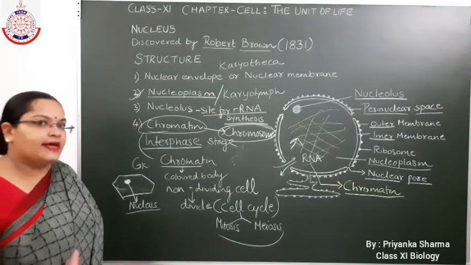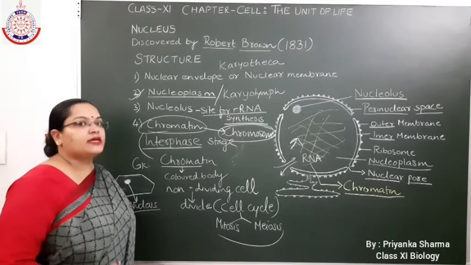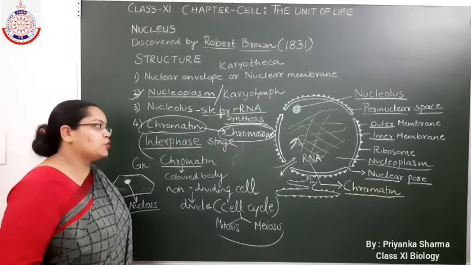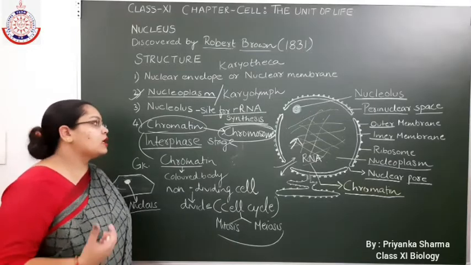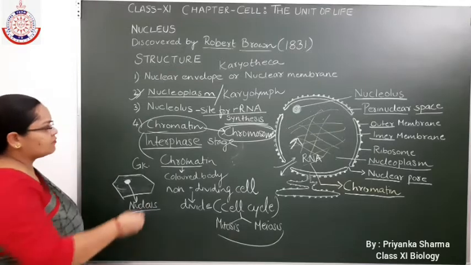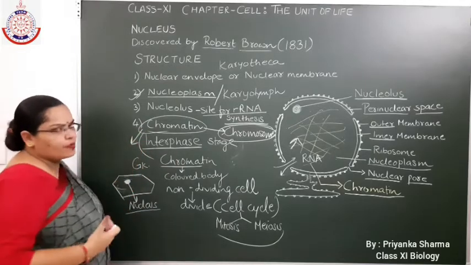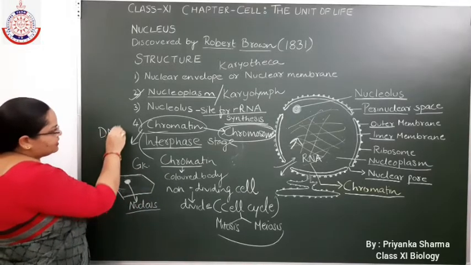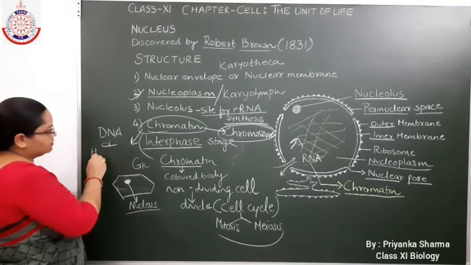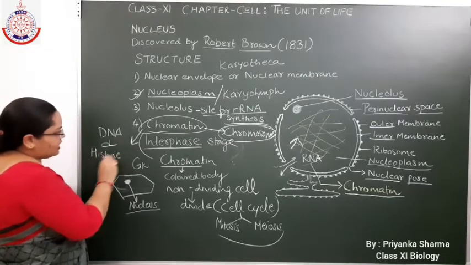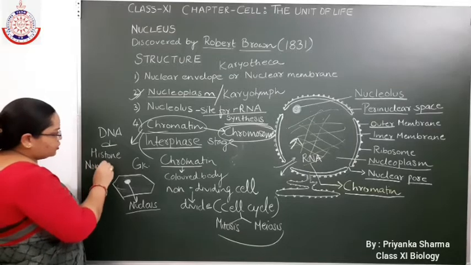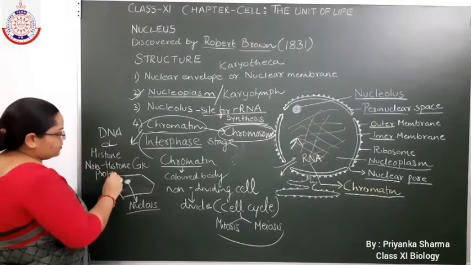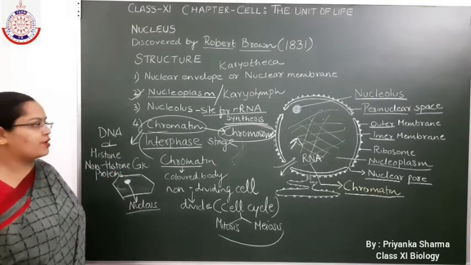So when the cell has to divide, these chromatin fibers change into a rod-shaped structure known as chromosome. First of all, let me tell you about chromatin. Chromatin and chromosome both are the same. Chromatin consists of DNA and proteins. And proteins are of two types, histone and non-histone proteins. I hope it's clear to everyone.